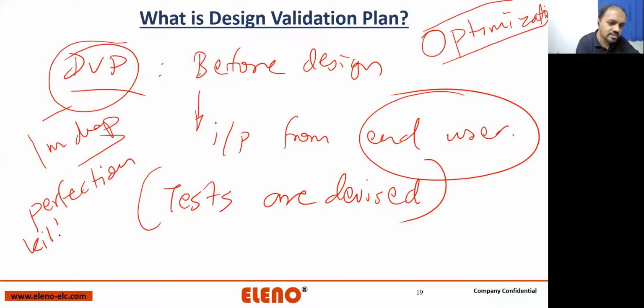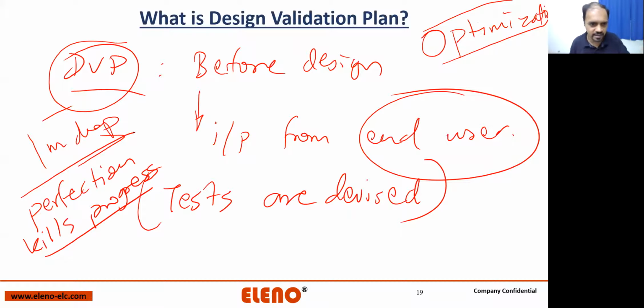Perfection kills progress. One of my mentors, Rajiv Talreja, always says this: perfection will kill the progress. So you have to make sure you are progressing, not just driving down the lane of perfection. Make sure you do something, fail in that, then do another iteration, but fail differently. Fail fast and then fail differently. These two are the important things in DVP.